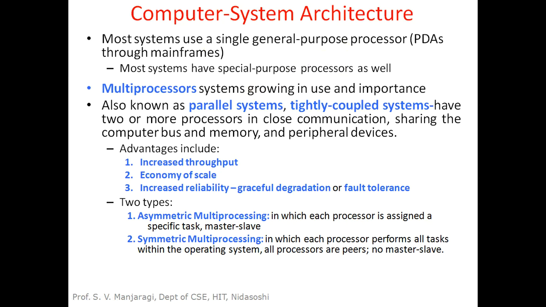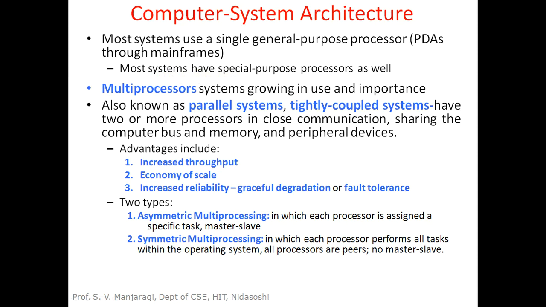Almost all the systems will be having general purpose processors, and some of the systems are called specific purpose systems. Those systems are meant for controlling a specific operation of a device, so they are called special purpose systems.